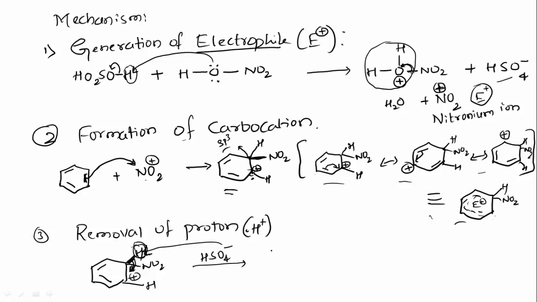So when it delocalizes, we will get a double bond, here one double bond along with the addition of nitro group, and here we will get H2SO4. So this is how we see the electrophilic substitution reaction in case of aromatic compounds. So remember these three steps: generation of electrophile, formation of carbocation and removal of proton.